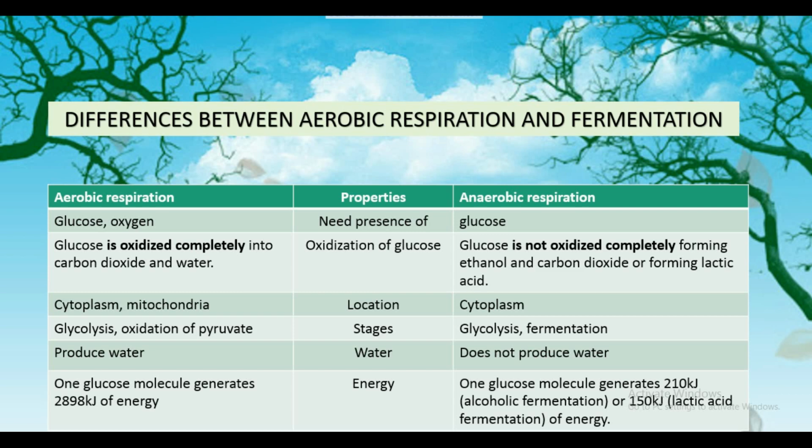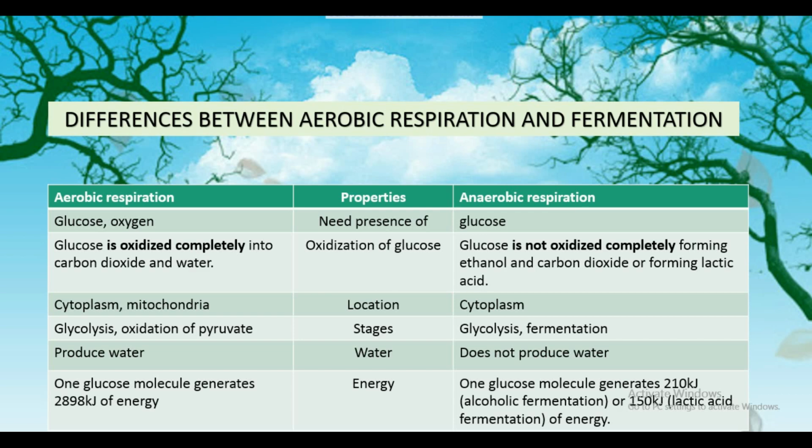For the location, aerobic respiration occurs in the cytoplasm and mitochondria, while anaerobic respiration occurs in the cytoplasm. For the stages involved, aerobic respiration has glycolysis and oxidation of pyruvate, while anaerobic respiration undergoes glycolysis and fermentation. Water is produced in aerobic respiration while it is not produced in anaerobic respiration.